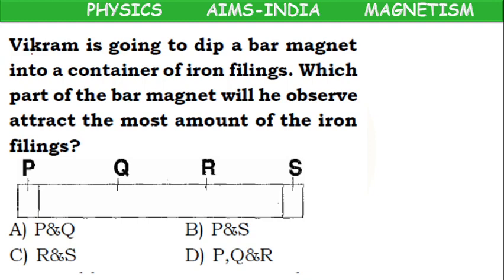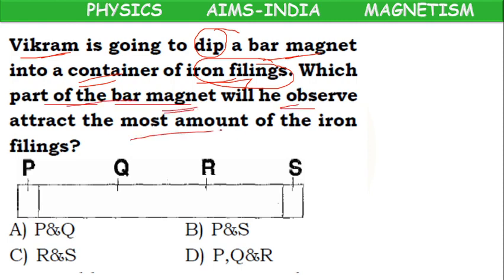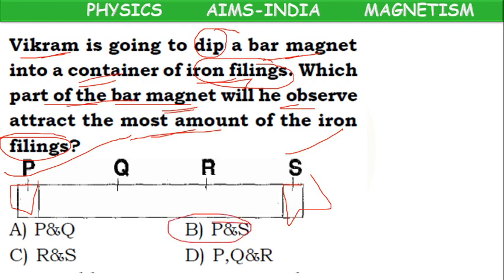Okay, children. Next, Vikram is going to dip a bar magnet into a container of iron filings. He is going to keep a bar magnet in a container full of iron filings. Now the question is, on which part of the bar magnet will he observe the most amount of iron filings? At the poles. What are the poles here? One end P, one end S. Where can he observe more attraction? P and S. So option B is the correct answer.